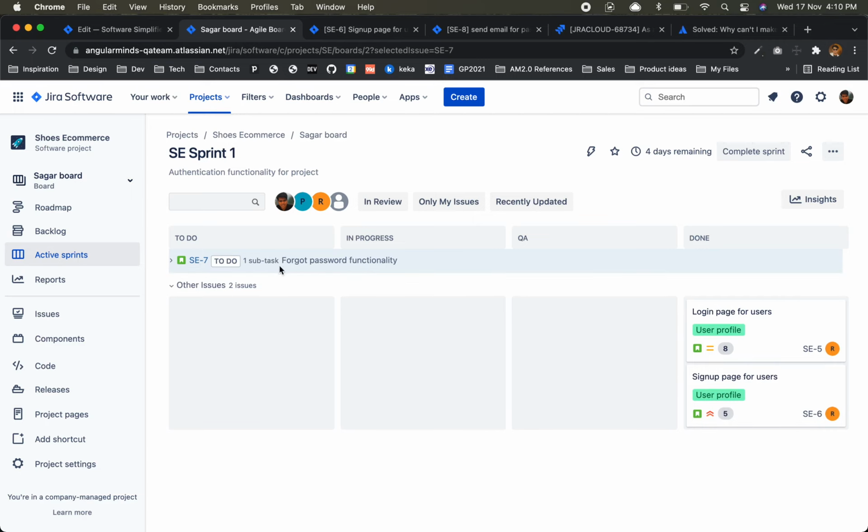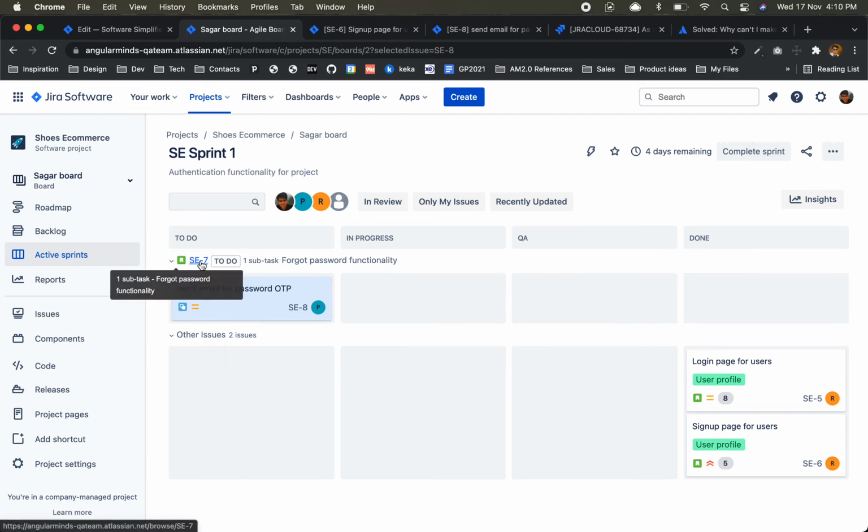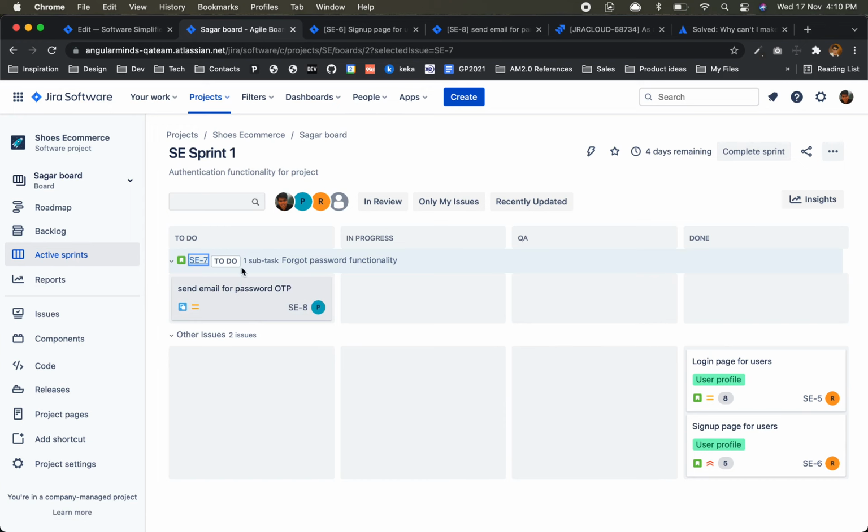That's why it is showing one subtask. If we have multiple subtasks like this, we'll get that entire list properly. So now again we'll have to play this for 2 issues actually, not only one.